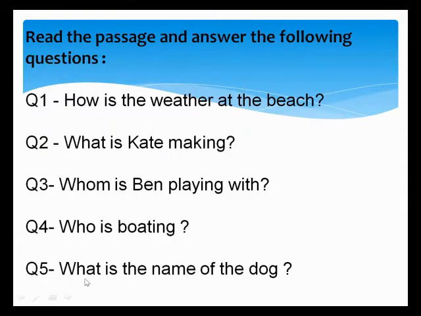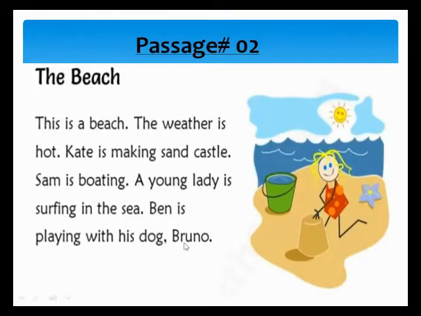Question number five. What is the name of the dog? Now they are asking about the dog name. The dog name is Bruno. So you will write the answer.